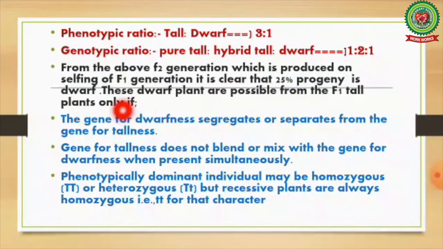From the above F2 generation, which is produced on selfing of F1 generation, it is clear that 25% progeny is dwarf. These dwarf plants are possible from the F1 tall plant only if the gene for dwarfness segregates or separates from the gene for tallness. Gene for tallness does not blend or mix with the gene for dwarfness when present simultaneously. Phenotypically dominant individual may be homozygous, that is capital T, or heterozygous, capital T small t. But recessive plants are always homozygous, that is small t for that character.